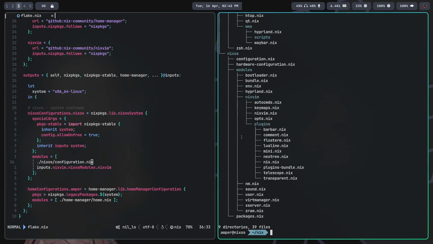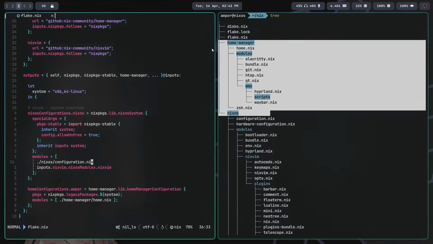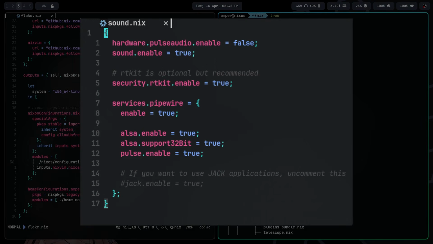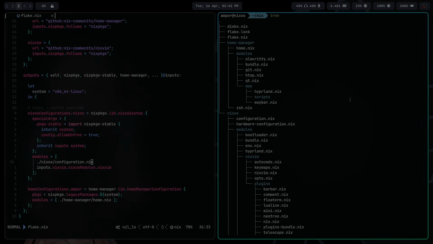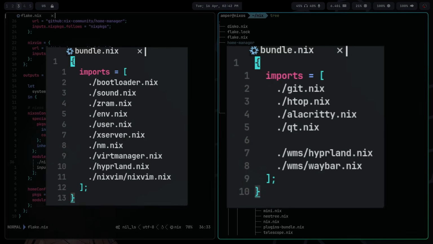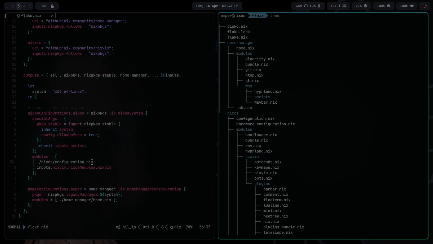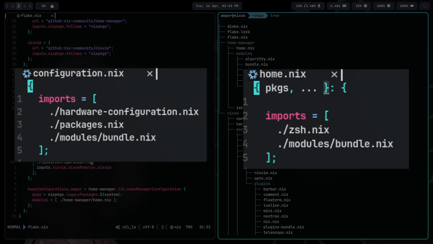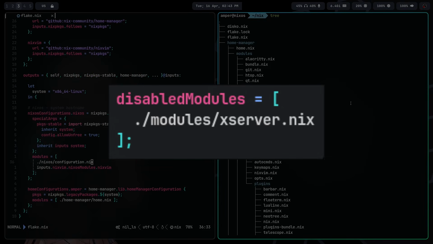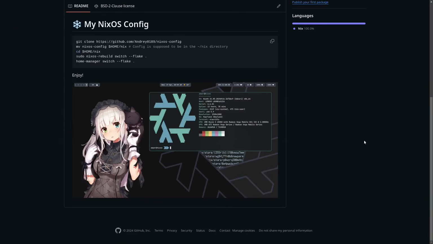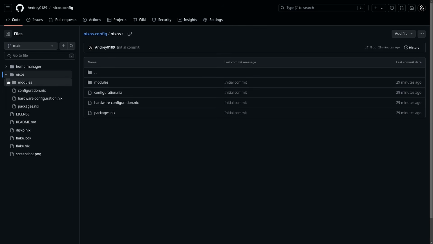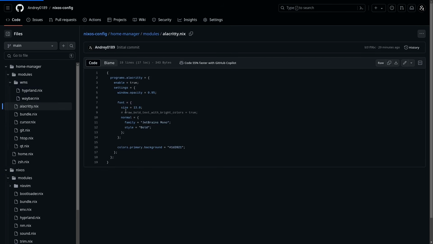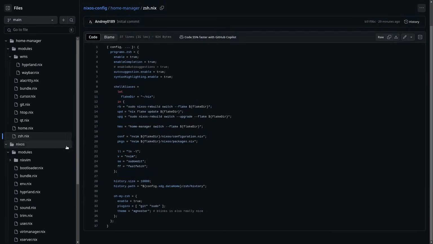All configuration files are split into two folders, NixOS and Home Manager, where each small element like Qt or environment variables has its own separate module. They're all imported together in the bundle.nix file, which is then imported in the configuration.nix or home.nix. Unnecessary modules can be disabled using the disabled modules list. If you're new to NixOS, you'll find a lot of useful stuff in my configuration, so feel free to explore, copy, and use it to your heart's content.